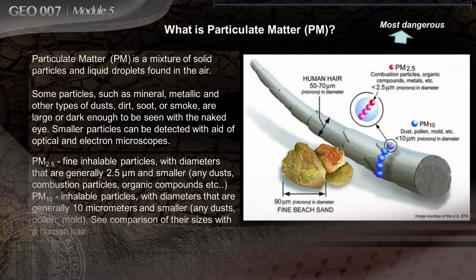PM 2.5, fine inhalable particles, with diameters that are generally 2.5 micrometers and smaller. Any dust, combustion particles, organic compounds, etc. PM10, inhalable particles with diameters that are generally 10 micrometers and smaller. Any dust, pollen, mold. See comparison of their sizes with a human hair. PM 2.5 micrometers and below pose the biggest threat to human health.